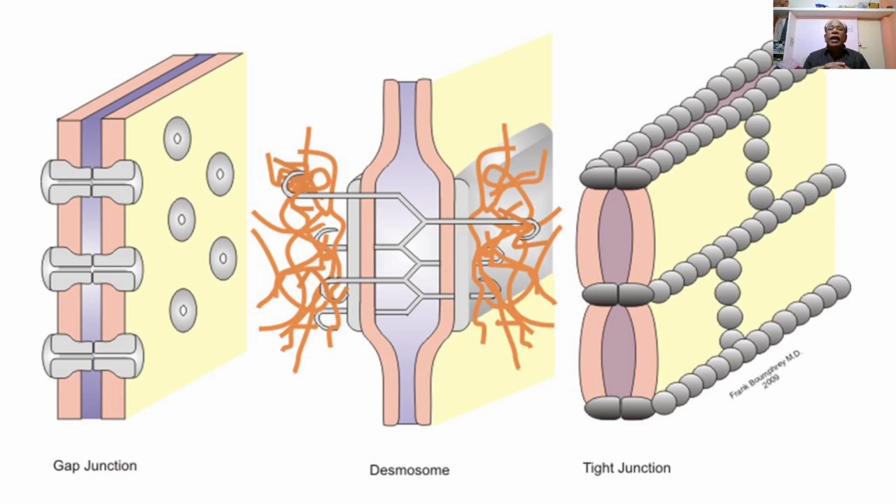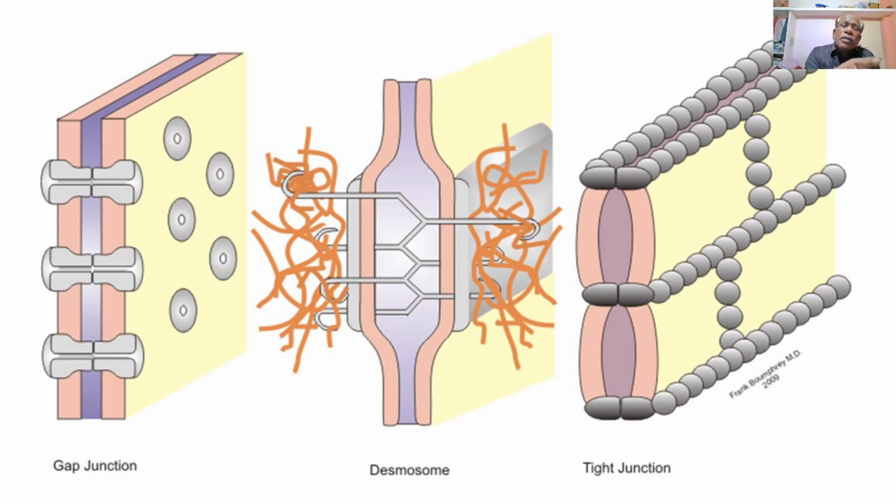In the region of the tight junction, no transfer of substances takes place between the adjacent cells. In the diagram you can see there are three tight junctions formed between the two membranes of the adjacent cells.